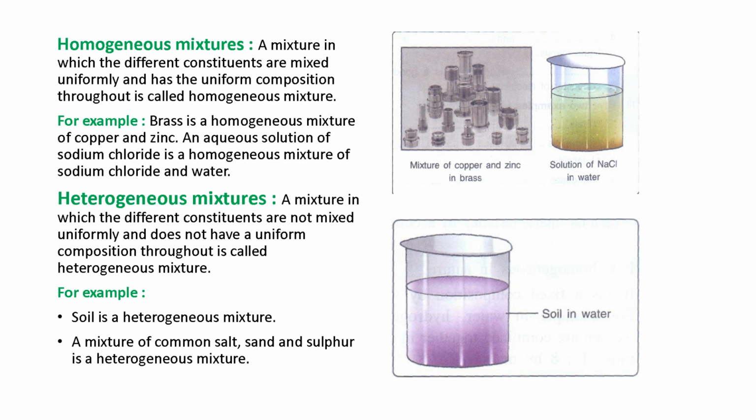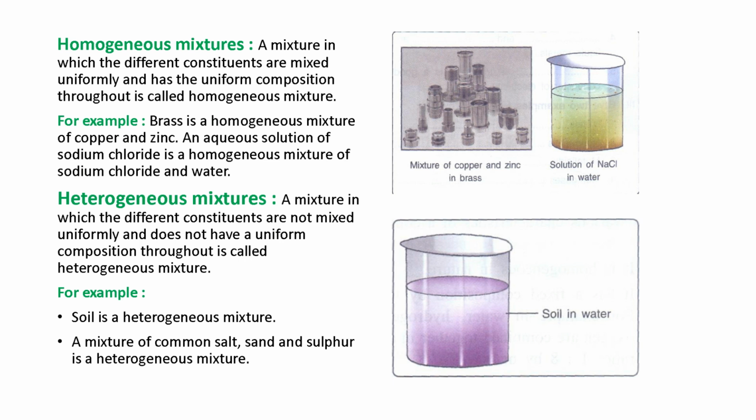Then we come to the types of mixture. First we see the homogeneous mixture. So what is a homogeneous mixture? A mixture in which the different constituents are mixed uniformly and has a uniform composition throughout is called a homogeneous mixture. So in a homogeneous mixture there is a uniform composition.